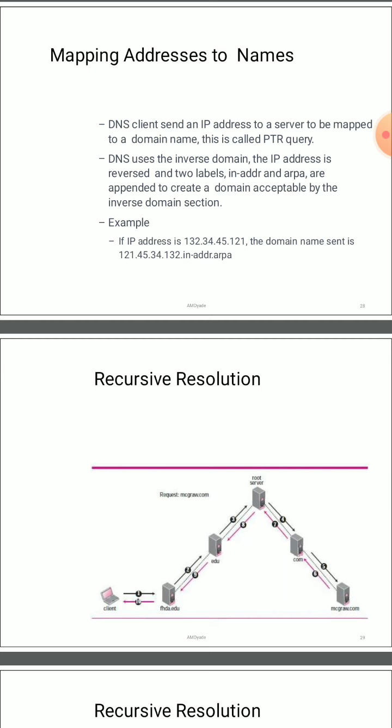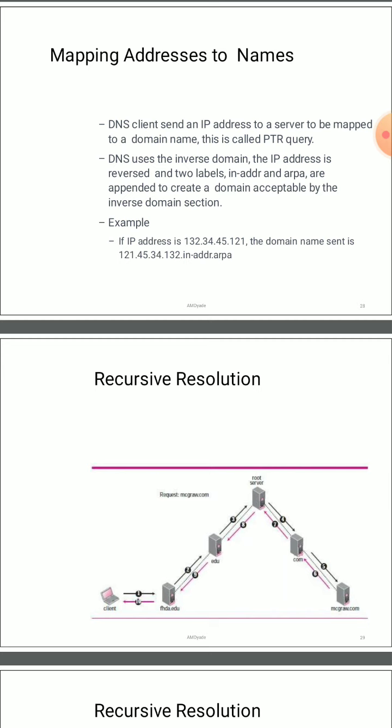We actually discussed this PTR query earlier. The PTR query accepts that request and sends it to the reverse domain. So we have the third domain, which is the inverse domain.